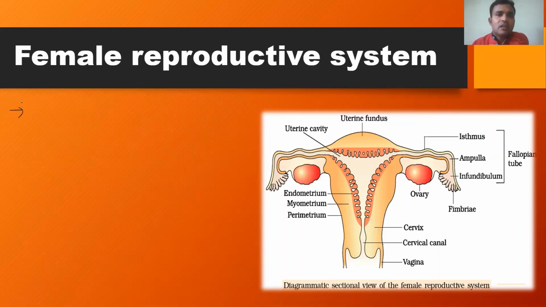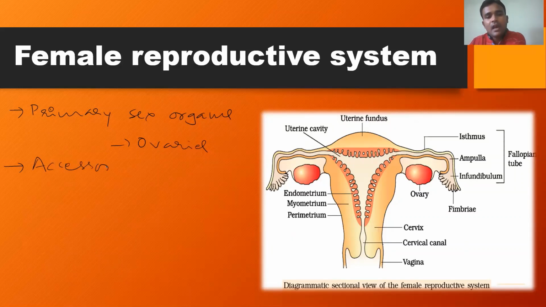As I mentioned in the male reproductive system, the female reproductive system also includes primary sex organs. Primary sex organs mainly include a pair of ovaries. The female reproductive system also consists of accessory ducts, and the accessory ducts include the fallopian tube and urethra, followed by the cervix as well as the vagina.